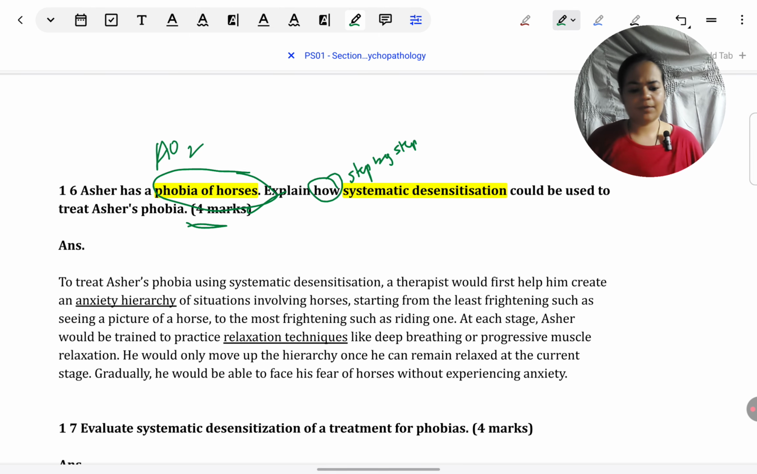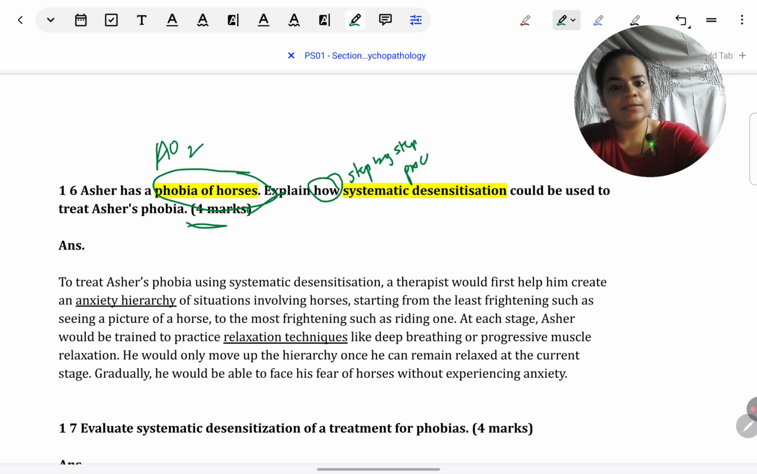So some irrelevant answers are, it's better than giving medicines, medicines are intrusive, or it results in empowering the client, or it results in the client developing coping strategies which they can use in future. All this is correct, but it's irrelevant to the question asked. They haven't asked you why systematic desensitization is the correct treatment. They're asking you how it should be done. So make sure to focus on the process, the procedure, how it is done, and nothing else.